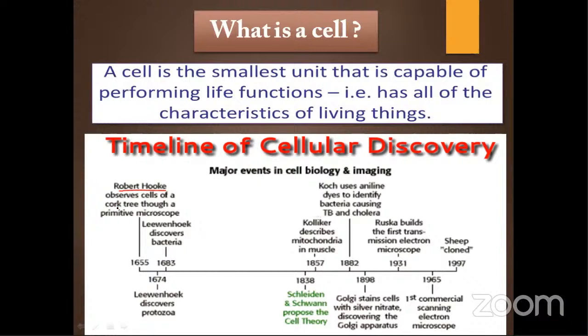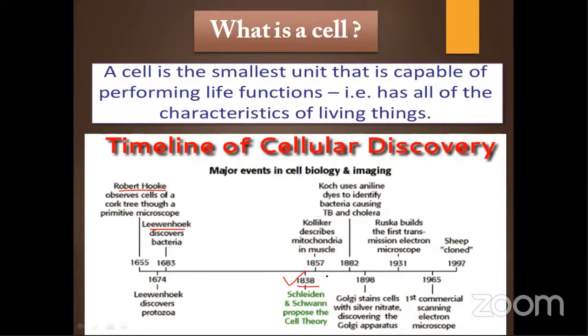Only the outer shells were visible, no cytoplasm, nothing else. Then Leeuwenhoek took scrapings from his tooth and saw bacteria and other microbes in them.